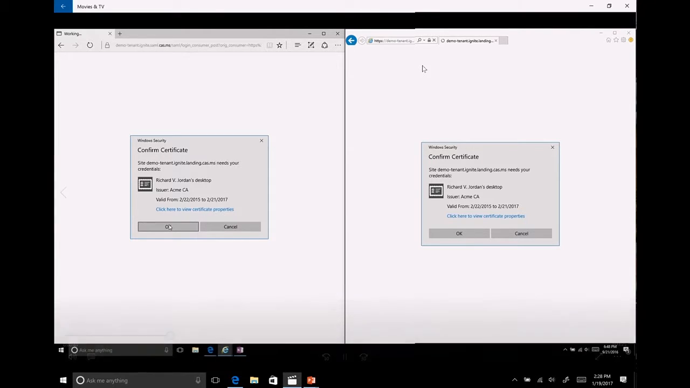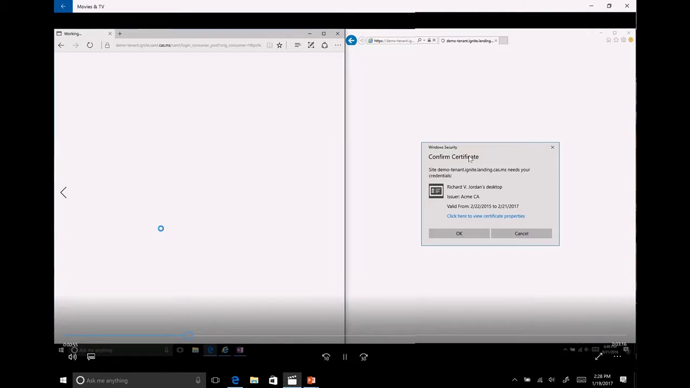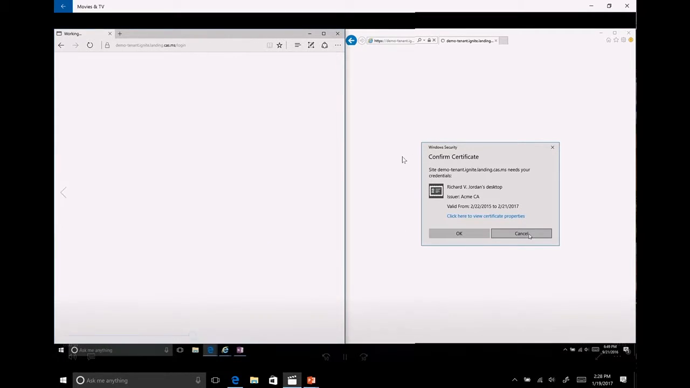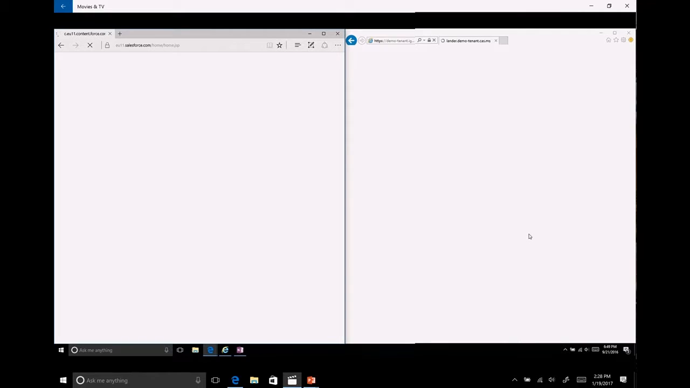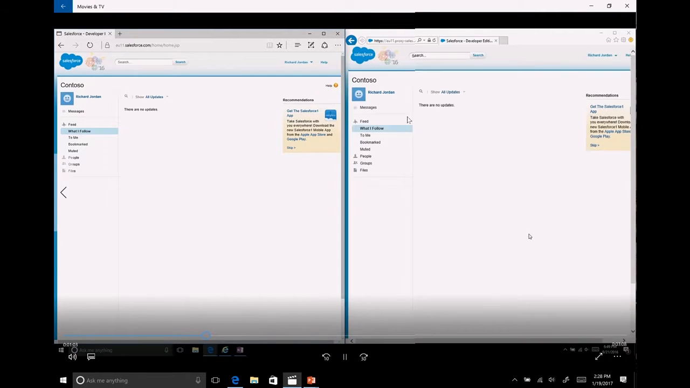And so I say, OK, I accept the certificate, I submit the certificate in the Edge case. And then in the Internet Explorer case, I hit cancel. I do not submit the certificate. So managed device, unmanaged device.